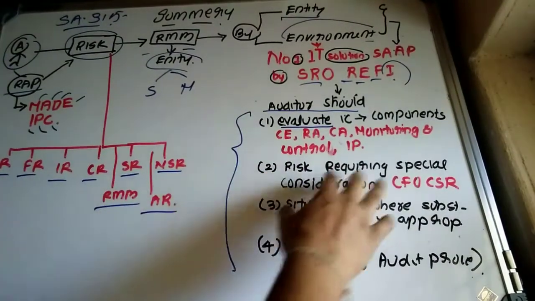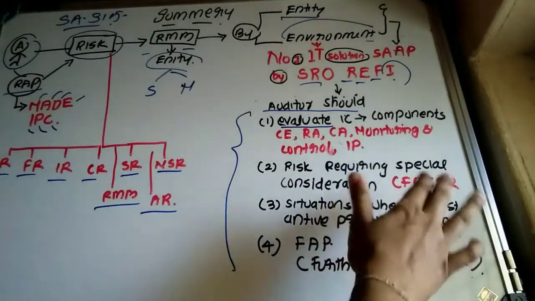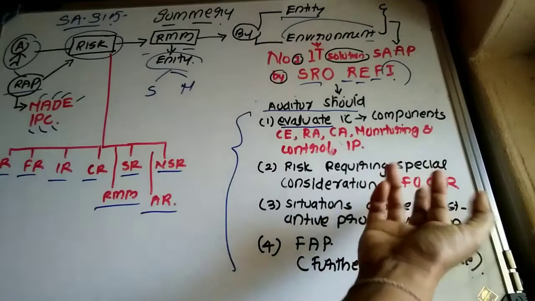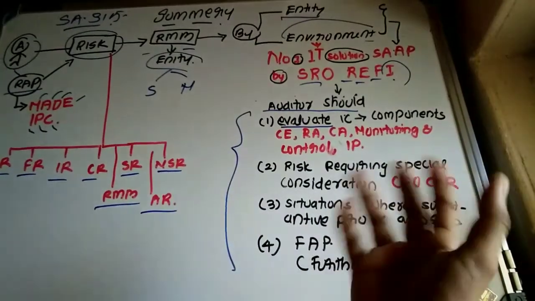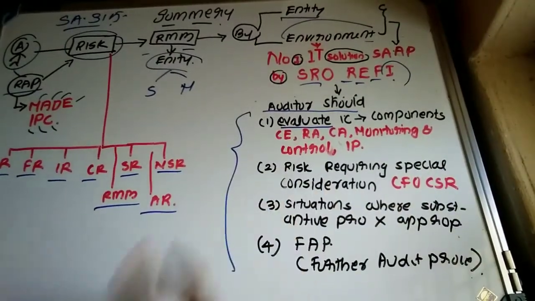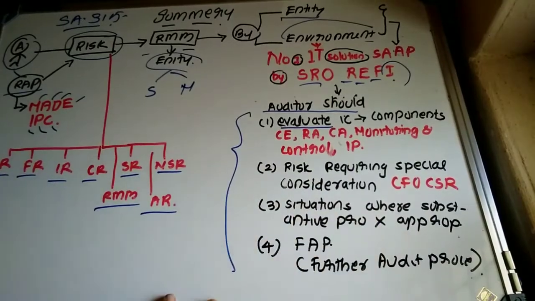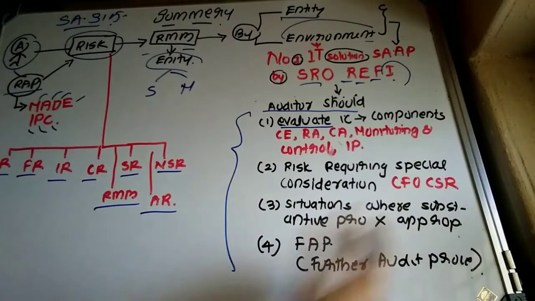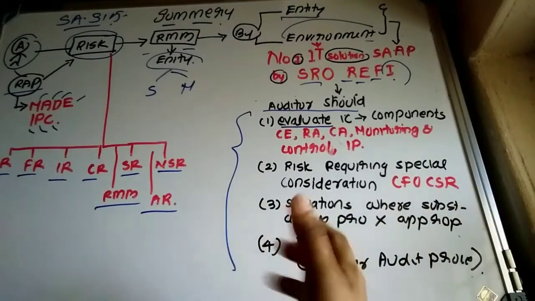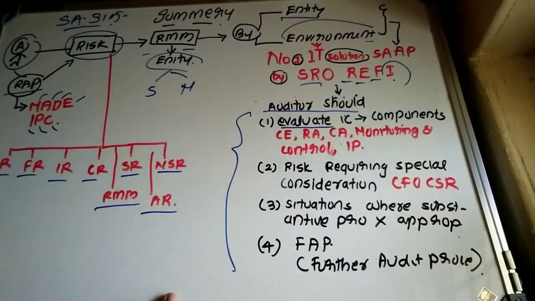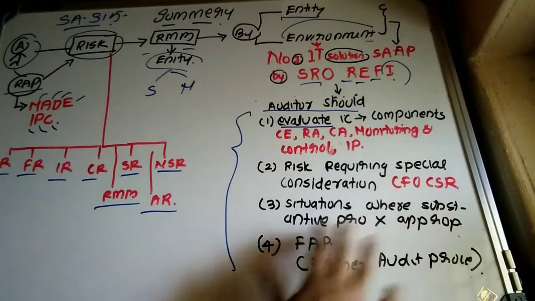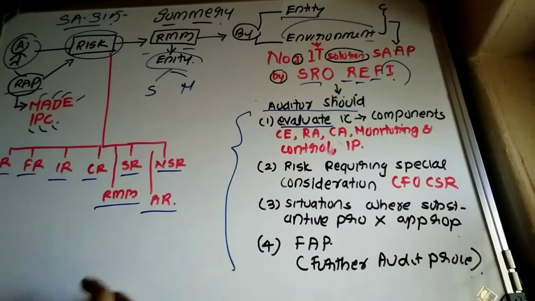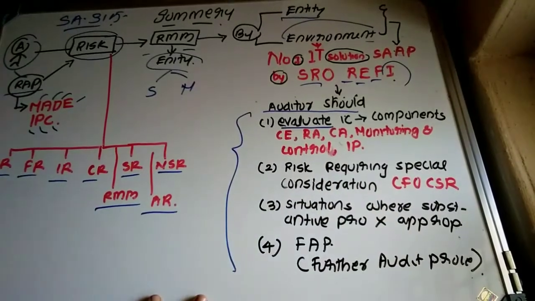The auditor should determine the risk that requires special consideration, that is CFO, CSR. Change, that is risk due to changes, risk due to fraud, risk due to abnormal transactions, unusual transactions, or transactions entered into by the entity outside the normal course of business, complicated transactions where more subjectivity exists, related party transactions. Then situations where substantive procedure is not appropriate. The auditor should determine which are the situations where the substantive procedure is not appropriate.